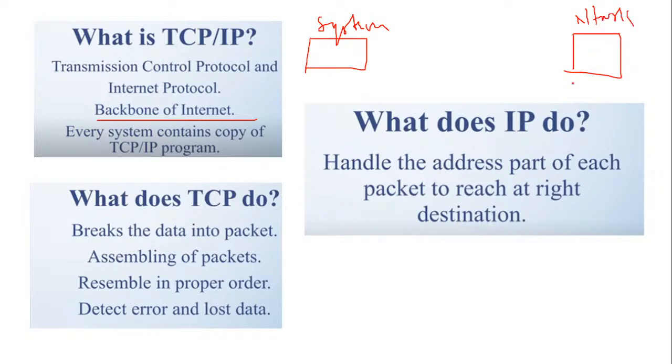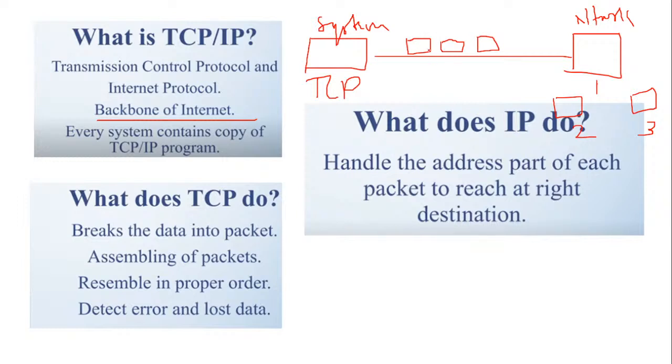Now with this network, there are again different networks connected to the same. So there are many networks over here. Now what happens when you want to transfer the data? First of all, what will be used is your TCP, that is your Transmission Control Protocol, which will break the data. First of all, it will establish the connection. Once the connection is connected, the data is broken down into small packets.